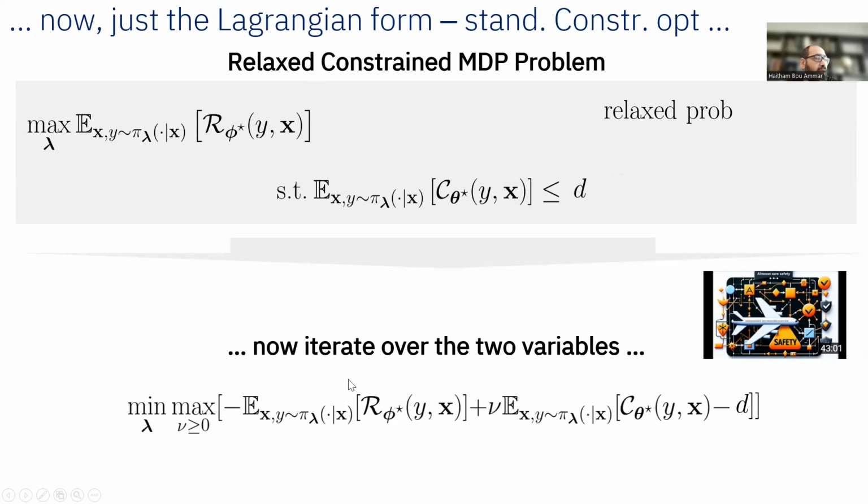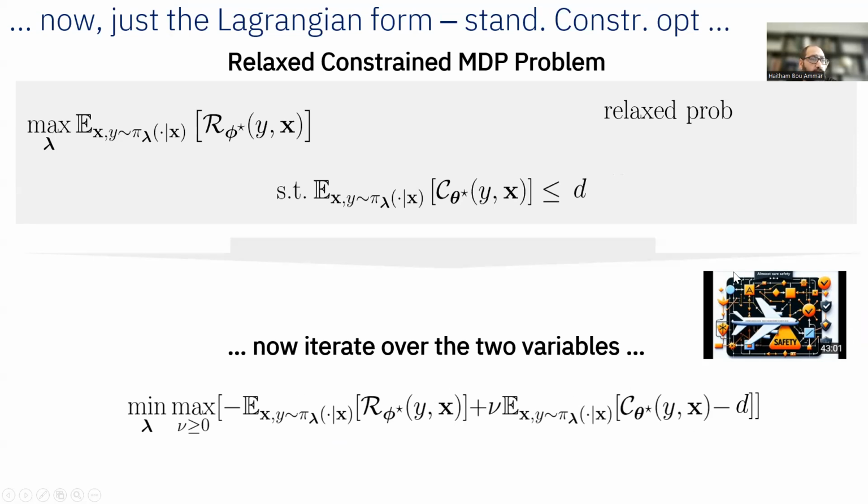So all I've done here is take the Lagrangian, and now I have the dual problem. Here I have a min-max, with an expectation of my first loss, which I'm interested in, which is this term, and then I add to it a Lagrange multiplier times the constraint, which is this term. Again, there's nothing weird happening here. This is just standard constraint optimization.